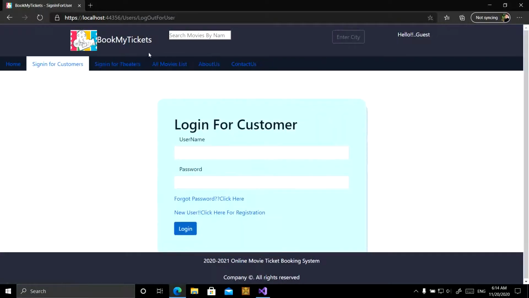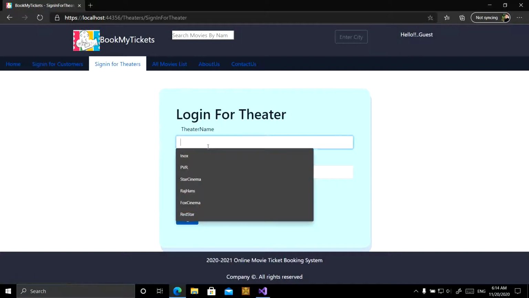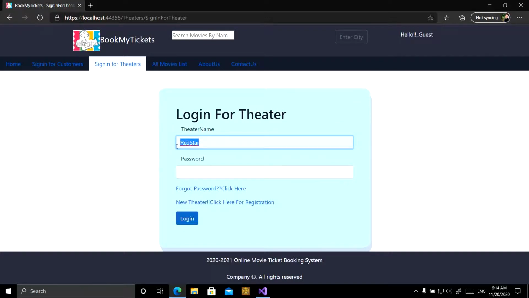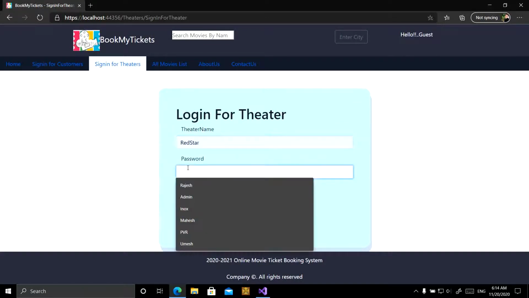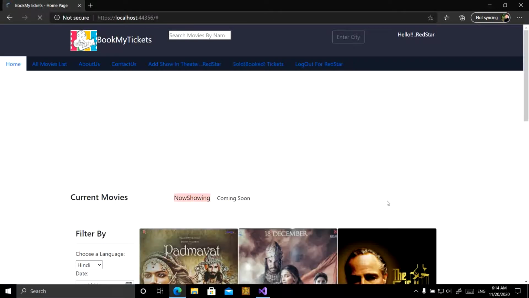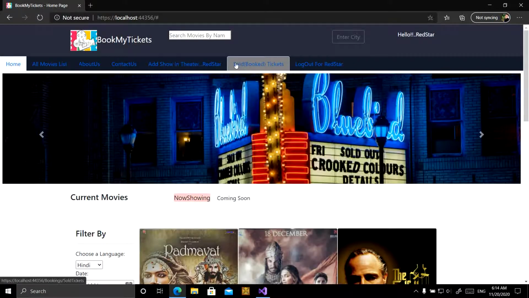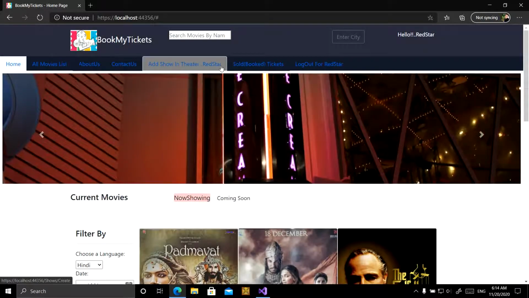Now we log out from Rajesh and we see the functionality of the theater for the Red Star Theater. We are logging in as the Red Star Theater, and one remaining functionality of the theater is that the theater can see the sold booked tickets.